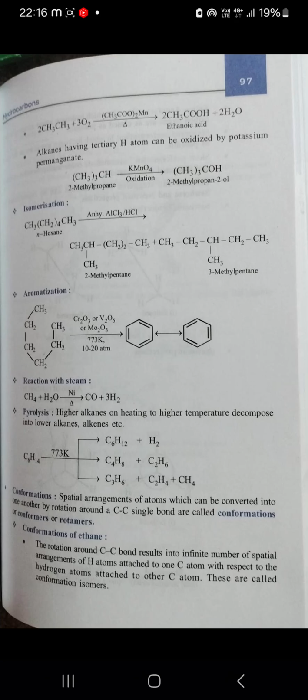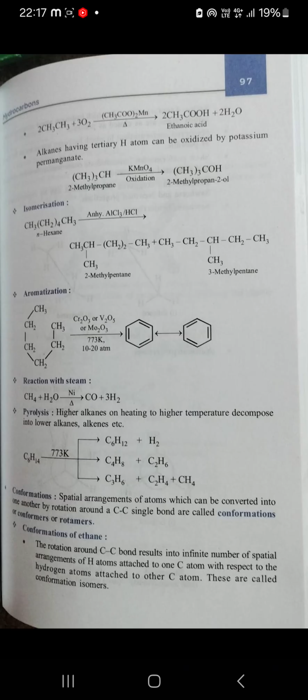Alkane having a tertiary hydrogen atom can be oxidized by potassium permanganate. You can see this is the KMnO4 and forming 2-methylpropan-2-ol. Isomerization reactions in presence of anhydrous aluminum chloride give 2-methylpentane and 3-methylpentane. Aromatization reaction, you can see in the presence of manganese oxide and chromium oxide, it gives benzene. Reaction with steam, methane treated with water gives carbon monoxide and 3H2.